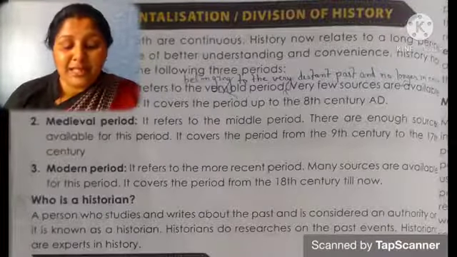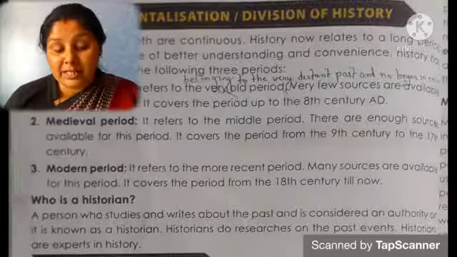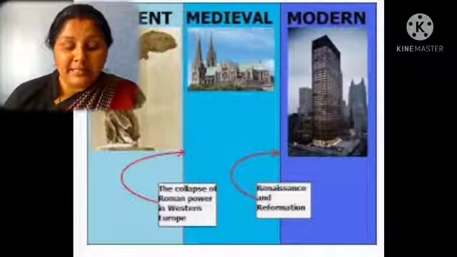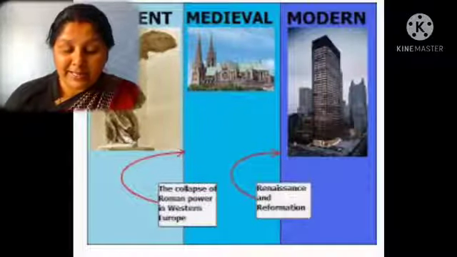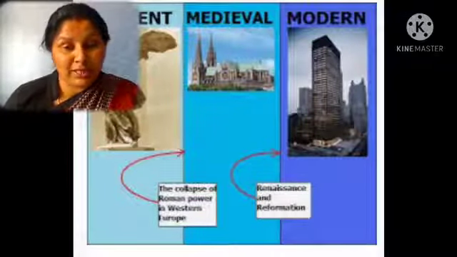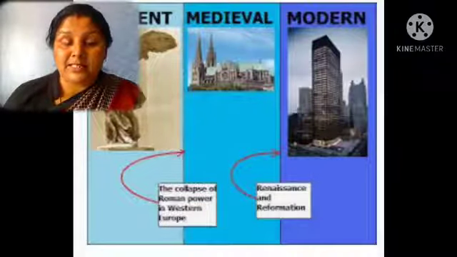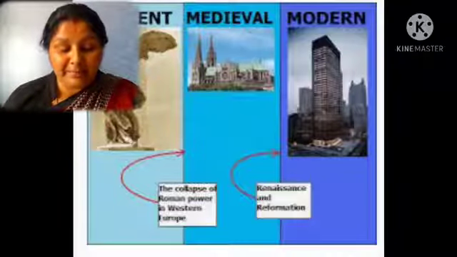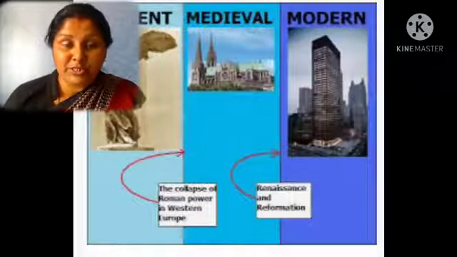The long stretches of time into which history is divided are known as periods, and historians have divided history into three periods, just as ancient period, medieval period, and then after modern period.